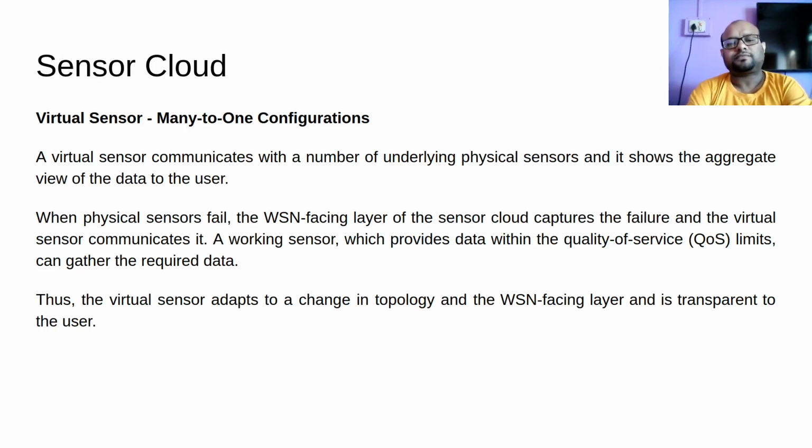So what am I going to do? I am going to use all these different temperature sensors. All these different temperature sensors in Jorhat are going to give me the data, and I am going to use maybe the average of all this data.